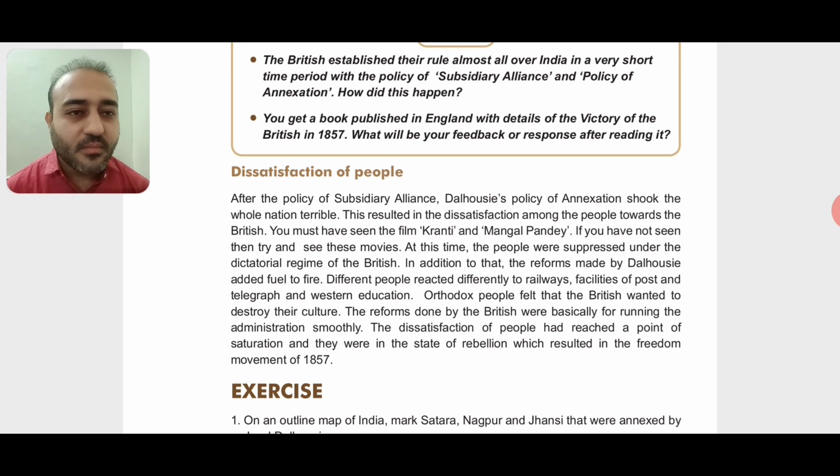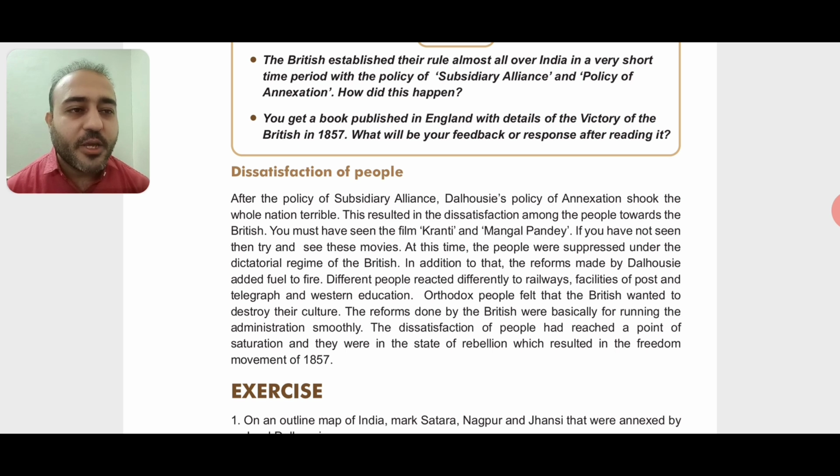Okay, different people reacted differently to railways, facilities of post and telegraph, and Western education. Orthodox people felt that the British wanted to destroy their culture. Orthodox people means the rigid people, purane khyalat wale people, right? The reforms done by the British were basically for running the administration smoothly, that is, doing the management easily.